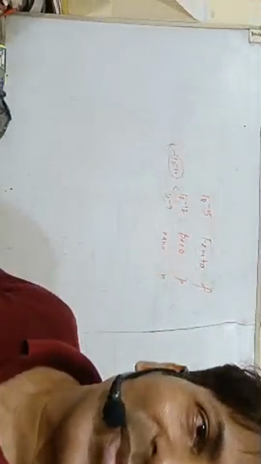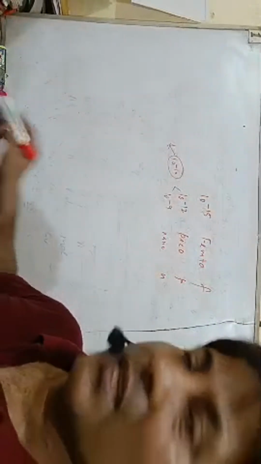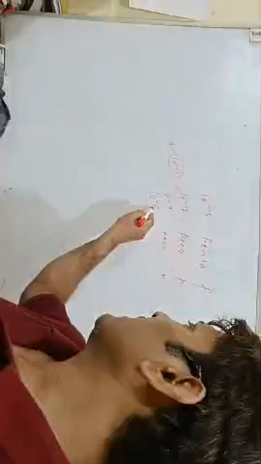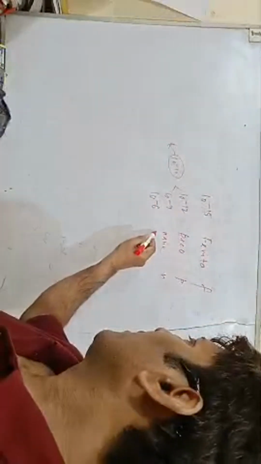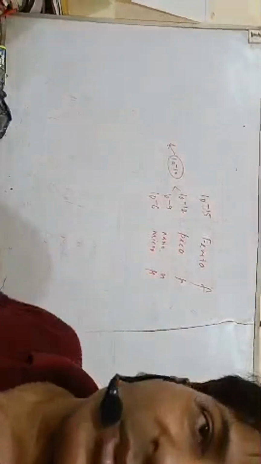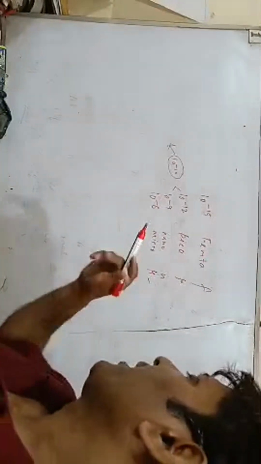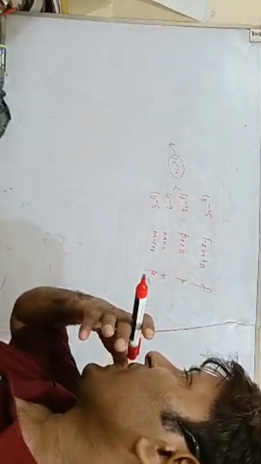Similarly, another example I want to write here, that 10 to the power minus 6, that is micro, symbolized by mu.